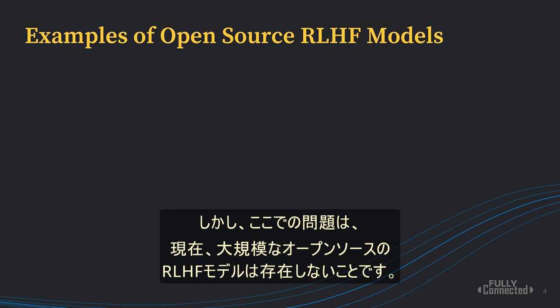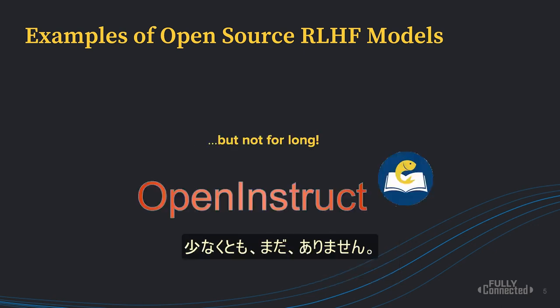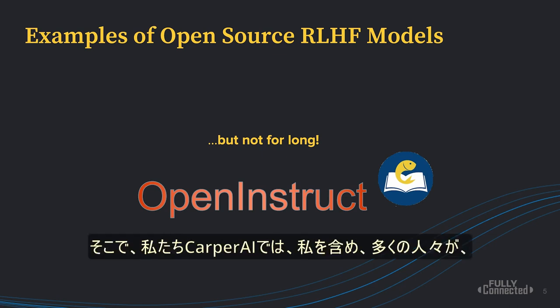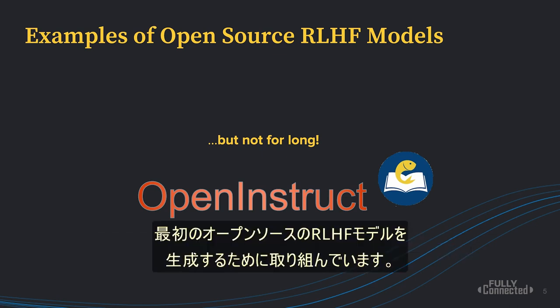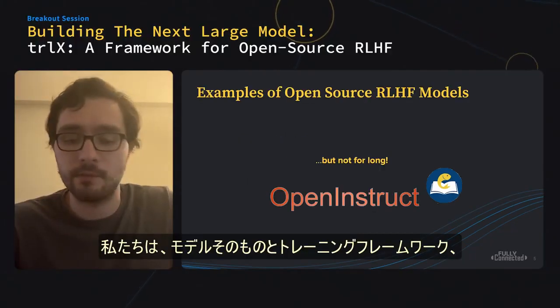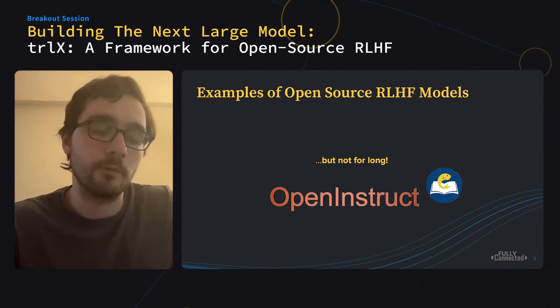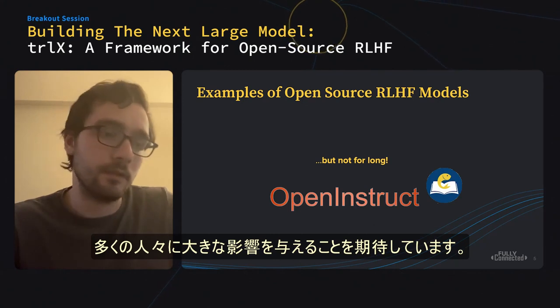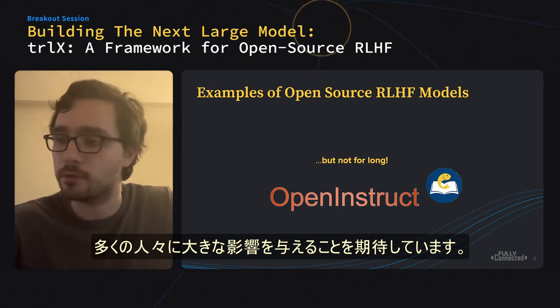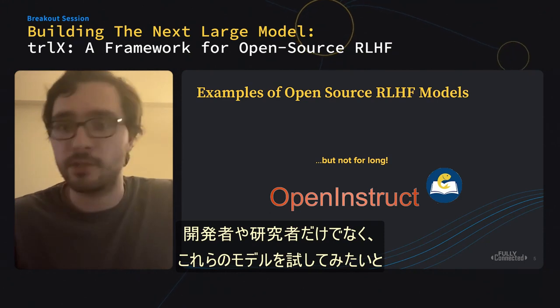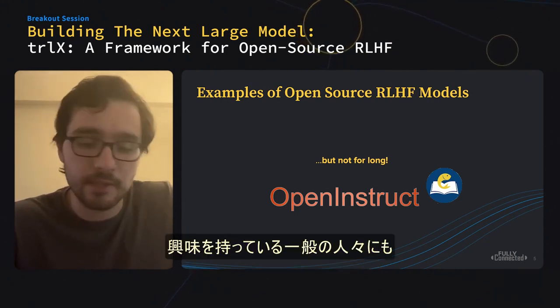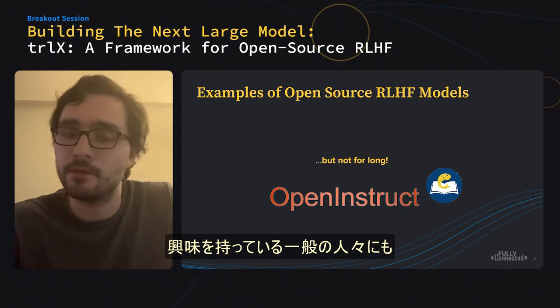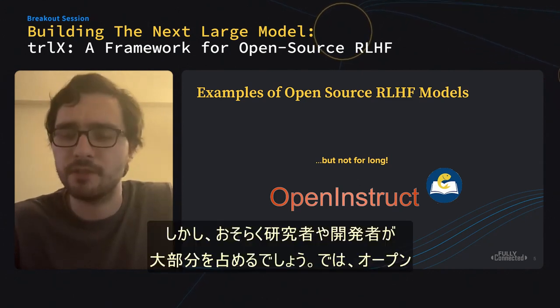But the problem here is that currently there are no good large-scale open source RLHF models, yet at least. So at Carper AI, I, along with many others, are working to produce one of the first open source RLHF models. We plan to open source the model itself, as well as the training framework and the data that was used to train the model. And we anticipate this to be hugely impactful to a bunch of people: developers, researchers, even everyday folk who are interested in trying out some of these models. Probably researchers and developers for the most part, though.